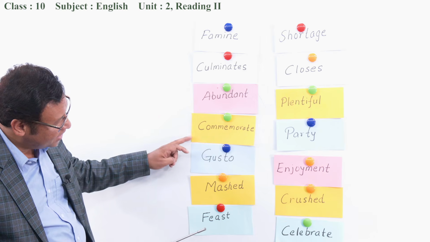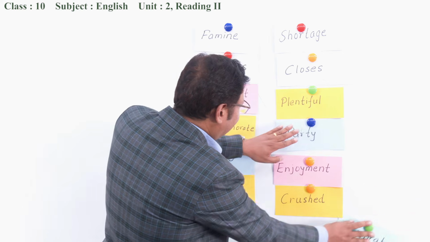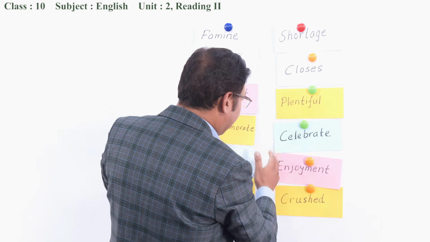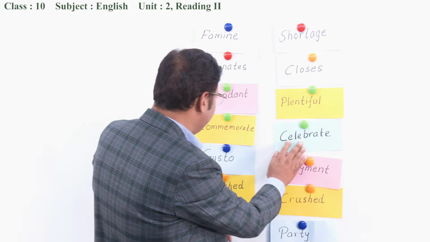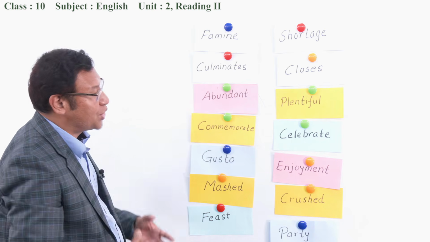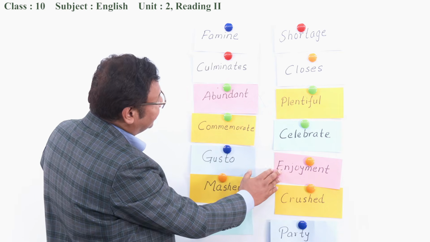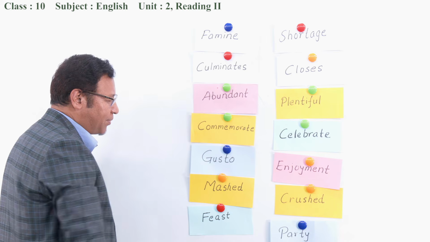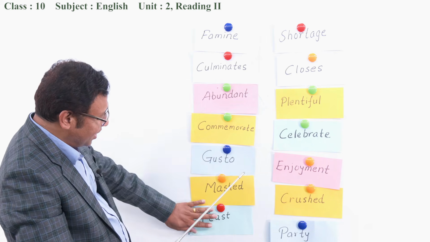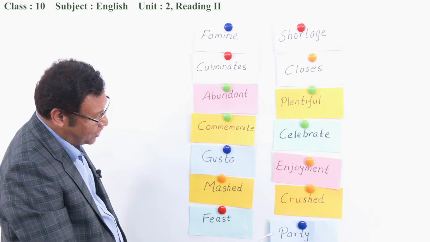So commemorate is actually celebrate. Now gusto. They celebrate it with great gusto. Great gusto is great enjoyment. And finally, mashed is mashed potatoes. With the turkey, they use mashed potatoes, meaning crushed potatoes, and feast is the party.